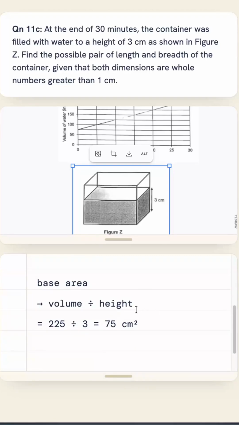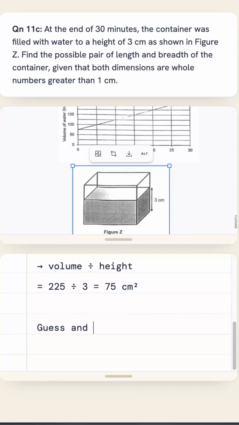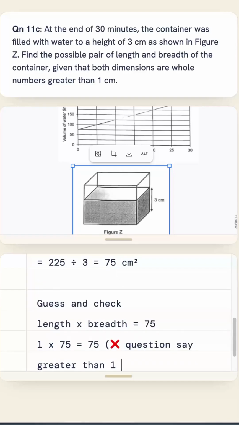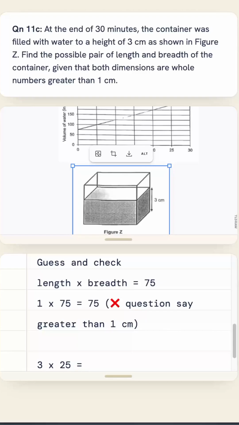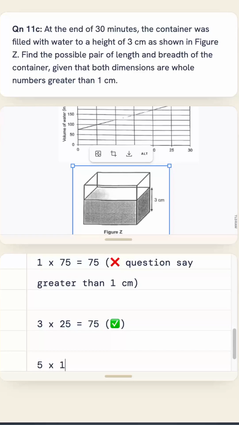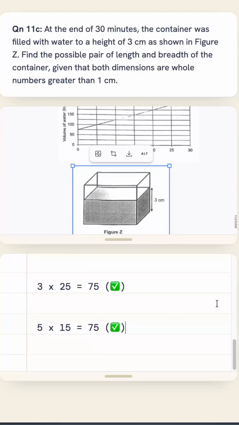So this one you just have to guess and check, right? So length times breadth equals 75. So 1 times 75 equals 75. This one I would say cannot, because the question says greater than 1 cm. How about 3 times 25 equals 75? This one can as well. What about 5 times 15? This one also can do it. It's either 3 times 25 or 5 times 15 that is applicable.